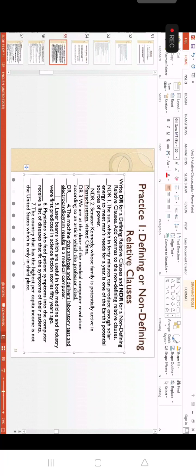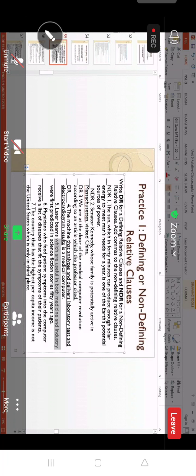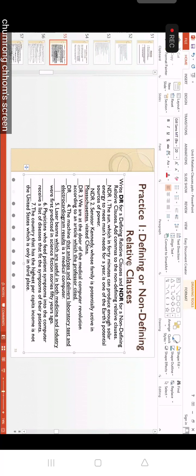How about number five, everyone? Laser beam. Is it defining or non-defining? Defining, right? But laser beam comes with laser. You know already, right? We know laser already. So this is non-defining, so comma. One more, where? After industry. Okay.